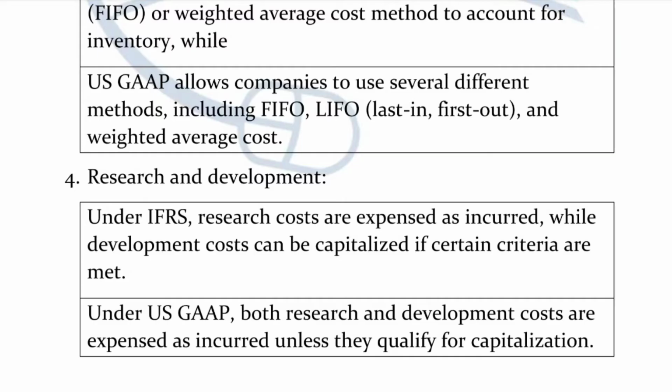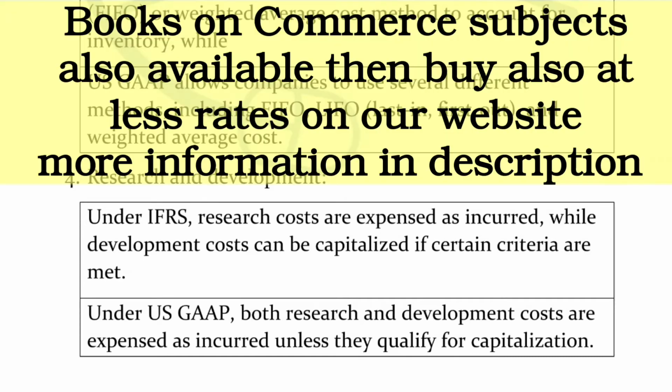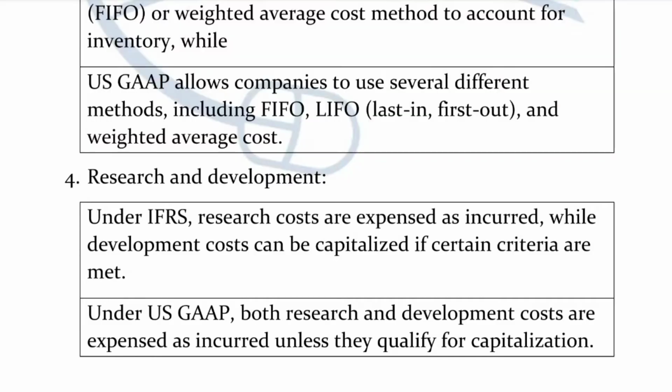So now coming to the next difference, that is on the basis of research and development. Under IFRS, there are two types of cost, that means research and development cost. In IFRS, research cost is treated as an expense, or recorded as an expense in their books. But if we talk about development cost, then it can be capitalized if the criteria is met. In simple words, whatever criteria are given under IFRS, if the criteria for capitalization are met, then the company can capitalize the development cost for the purpose of future.